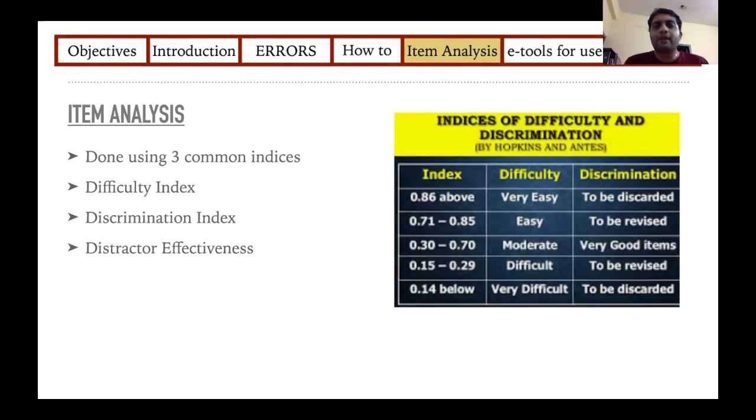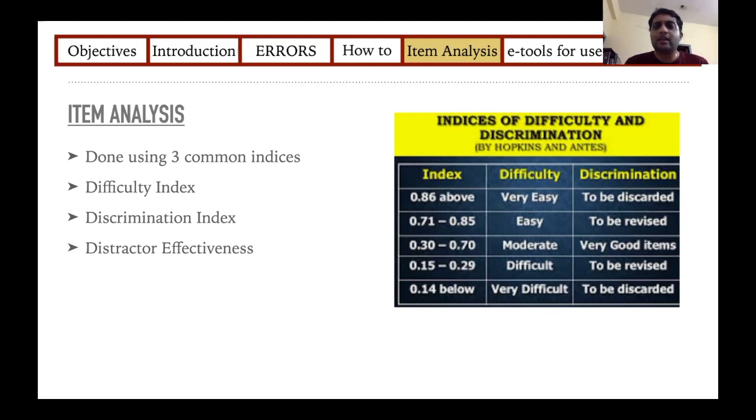So once we have prepared an MCQ, we all want to know how do we assess whether the MCQ is perfect, so that we can directly start using them for your exams. So the exams can be formative or it can be a summative exam. So before you do an item analysis, you will have to give this to the students. So first, if you have designed 10 MCQs, you will have to do a pilot testing and give these 10 MCQs to your 150 batch. So in your formative assessments, you can use these MCQs so that they can be validated and you can use them in your summative exams.